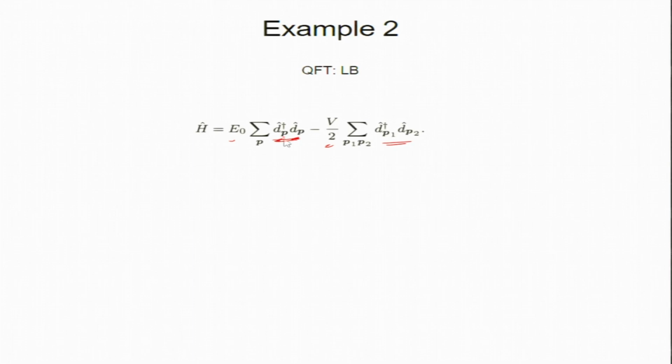So I write my state as the number of particles in the P1 state, P2 state and P3 state. So what does this do? The first operator: let us look at D dagger P, D P. I have to sum over all P's. So imagine that I have 1 0 0.